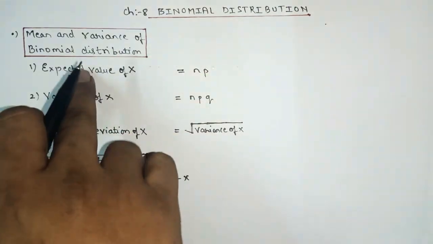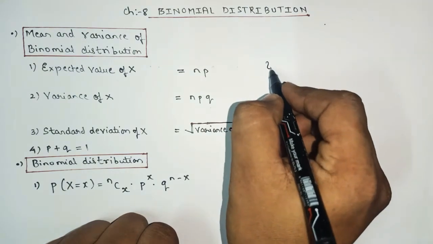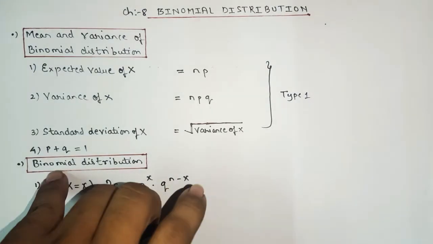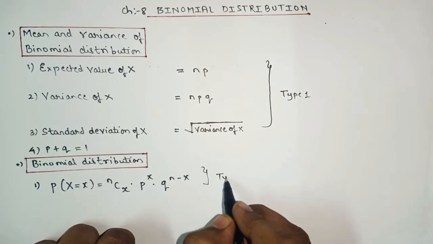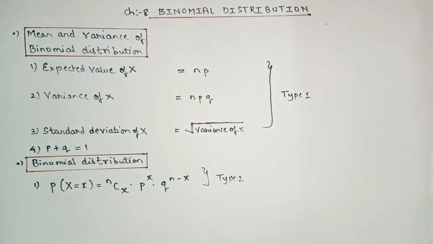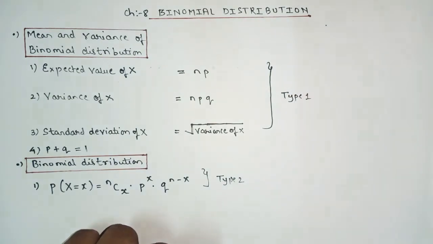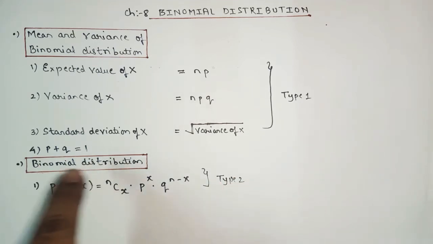We'll consider the first part, mean and variance of the binomial distribution, as type number 1, and binomial distribution as type number 2. As I said, the chapter is very short, easy and simple. We'll divide these 12 sums into two types, type number 1 and type number 2. Type number 1 is based on some formulas, and type number 2 is based on only one formula. This formula is known as binomial distribution.